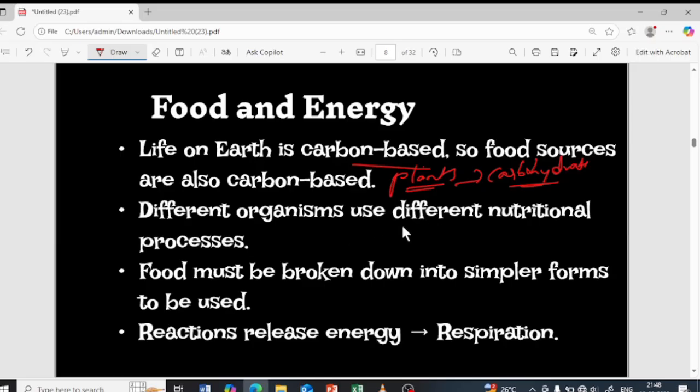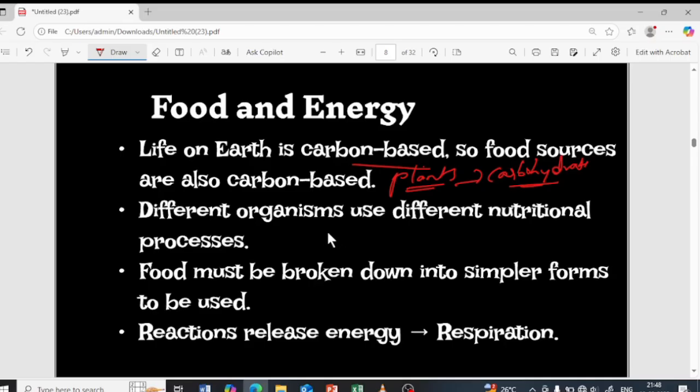We take in the plants either directly or indirectly. For example, we directly eat the plants, the vegetarian foods, the vegetables, so we are directly taking in the plants. Sometimes we take them in indirectly, for example, if we are eating chicken, the chicken will have been eating the plants, right? So that's how we feed upon the plants directly or indirectly, because life on earth is basically carbon based. Carbohydrates are very important. If you eat rice, rice is basically a carbohydrate based food. Okay, yes.